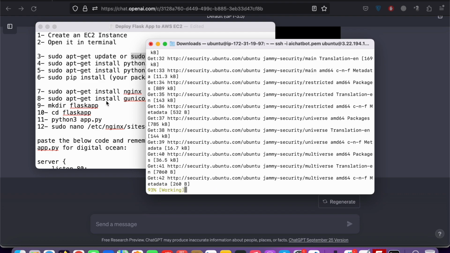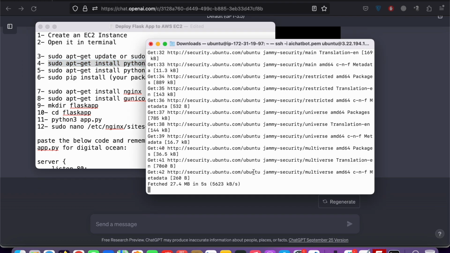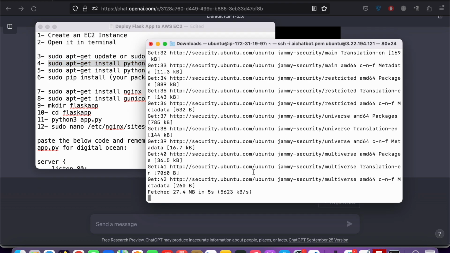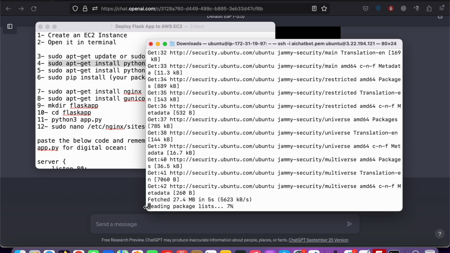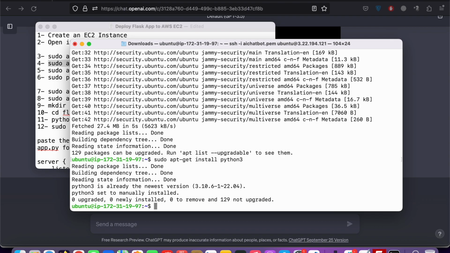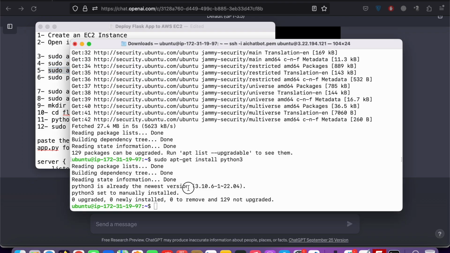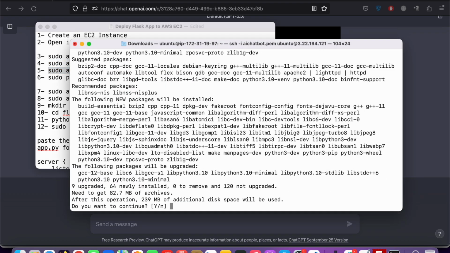The next step is to install Python 3 on the server. Let me make it bigger for better understanding. Install Python, hit enter. It's already installed. Now install the pip version, hit enter, click yes.